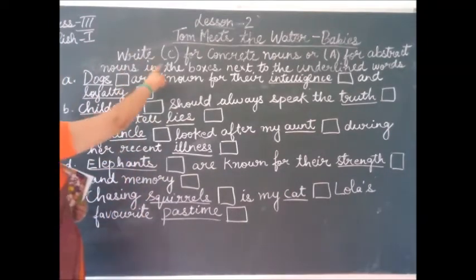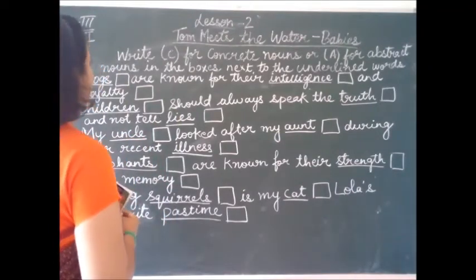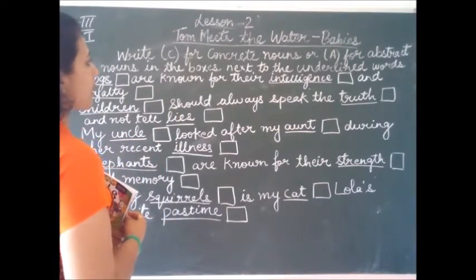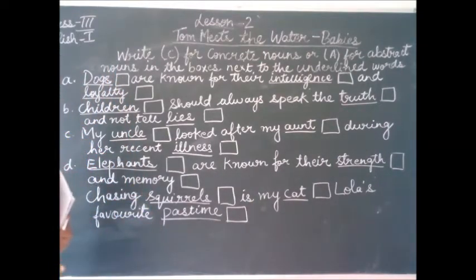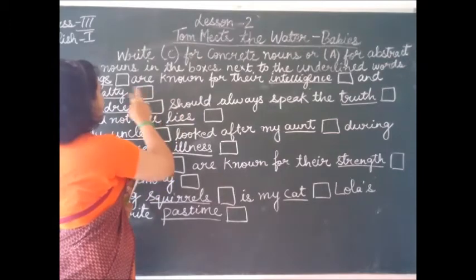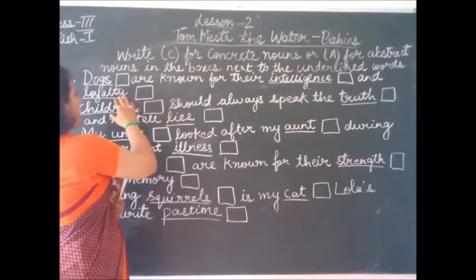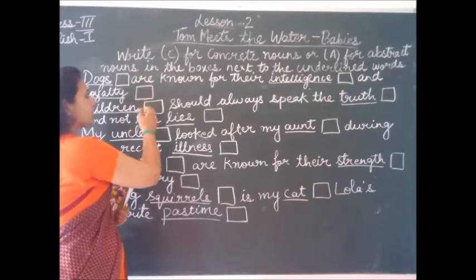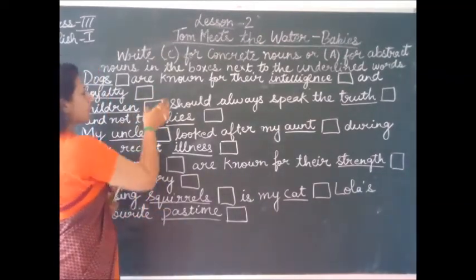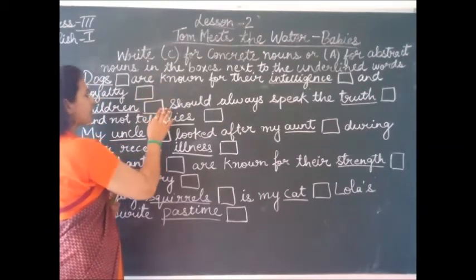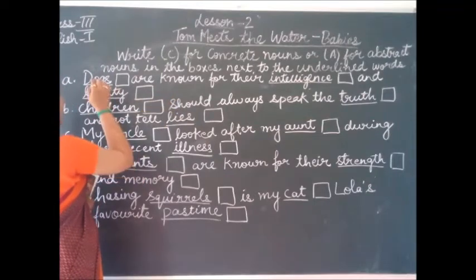What is the question? Write C for concrete nouns or A for abstract nouns in the boxes next to the underlined words. Here, 5 sentences are given to you and in each line some words are underlined, and after the underlined words there is one box. What you children have to do is first read the sentence. After reading the sentence, come to the words which are underlined.